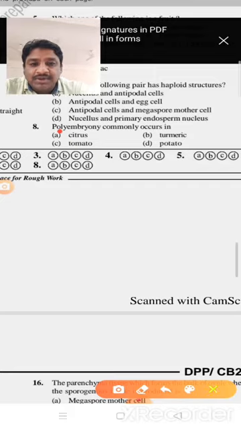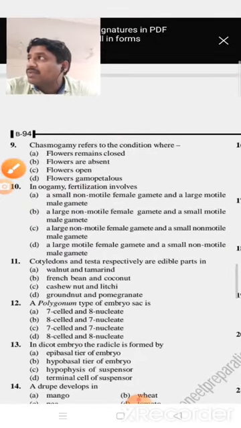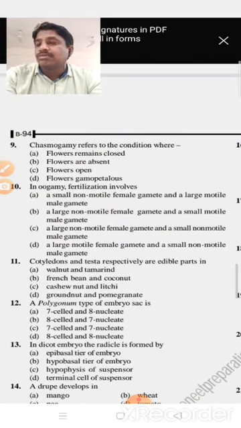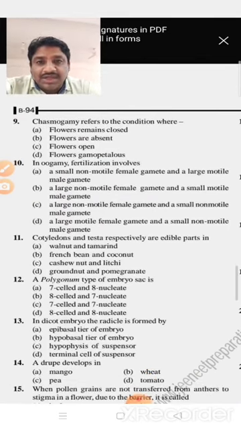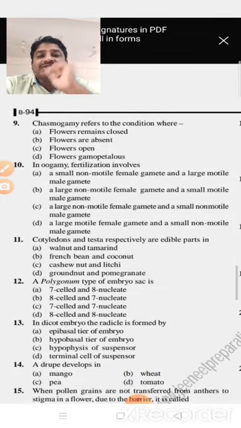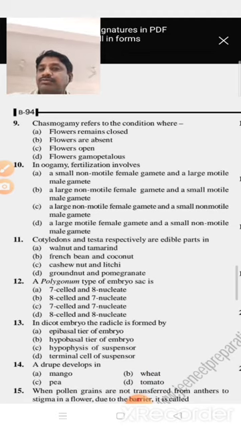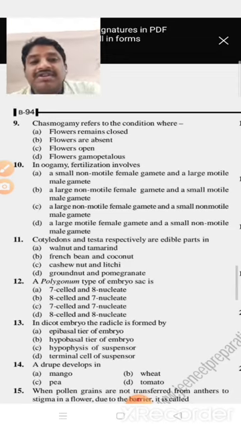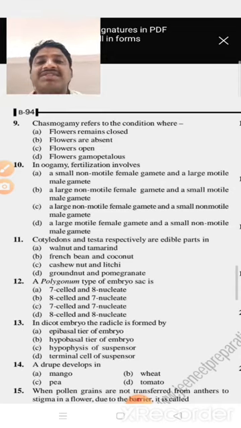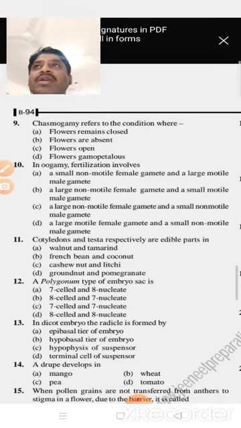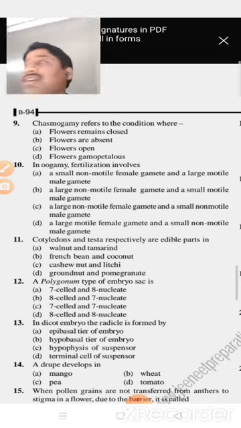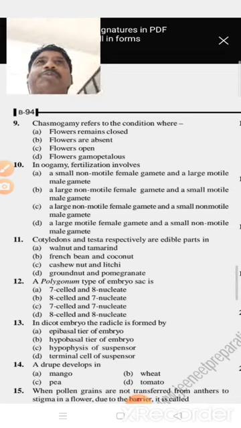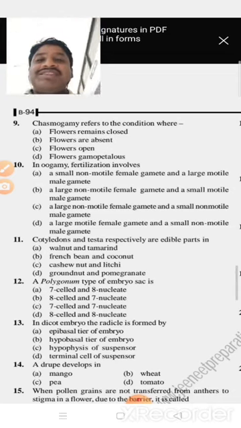So next question. Question number 9: chasmogamy refers to the condition where the flowers remain closed, option B flowers are absent, option C the flowers are open, and option D the flowers are gamopetalous. So based on this, chasmogamy means